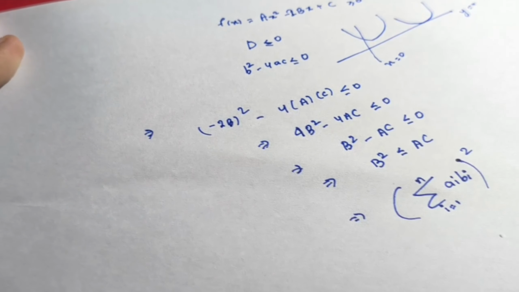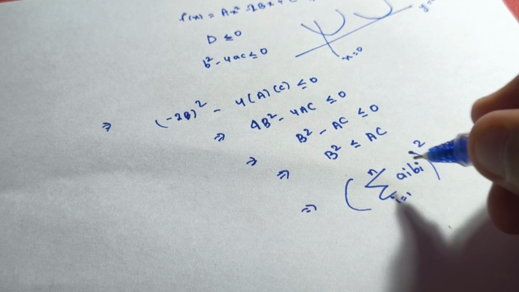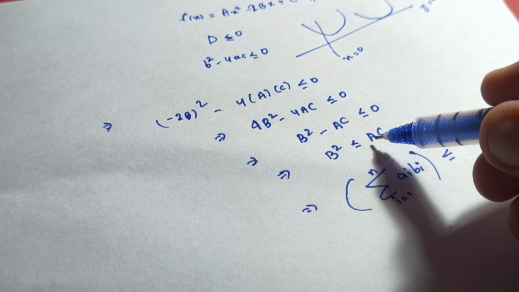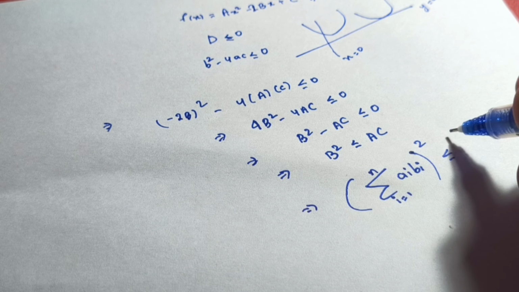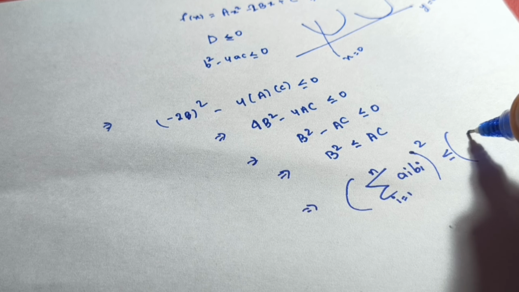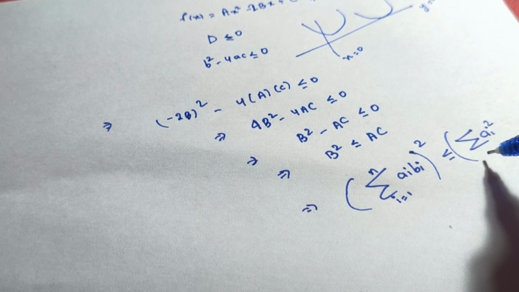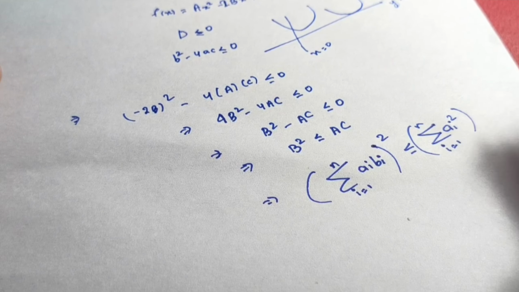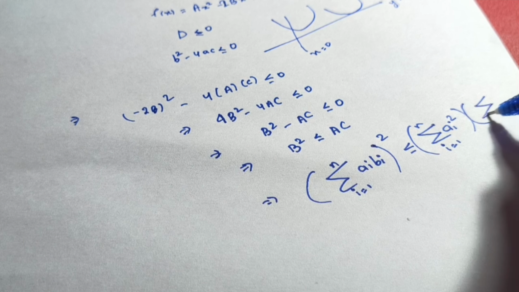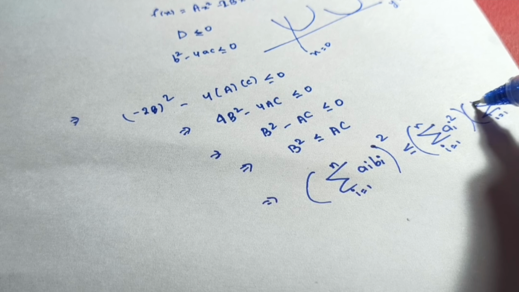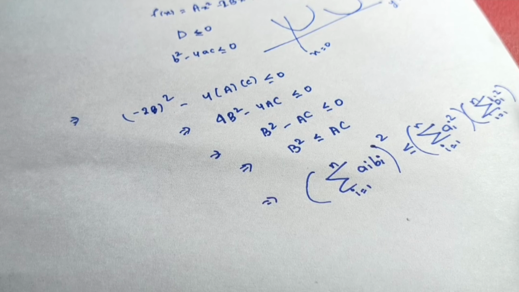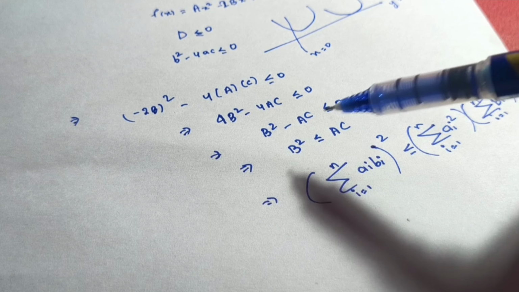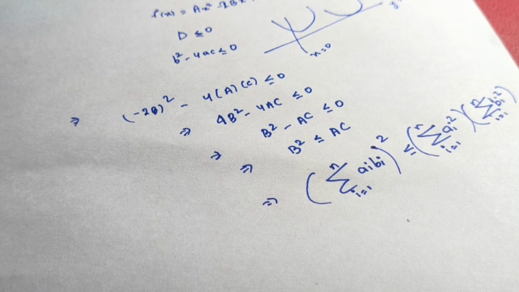and this thing is less than or equal to A times C. We have to put the value of A and then the value of C. So A is what? We have defined capital A as the summation of AI square, where I is varying from 1 to n, and we have defined C as the summation of square of B, like here, I is varying from 1 to n, then we do have BI square. So on putting the value of capital B, A and C, we get our Cauchy-Schwarz inequality. So this is how Cauchy-Schwarz inequality is beautifully proved, and it is a very simple proof.